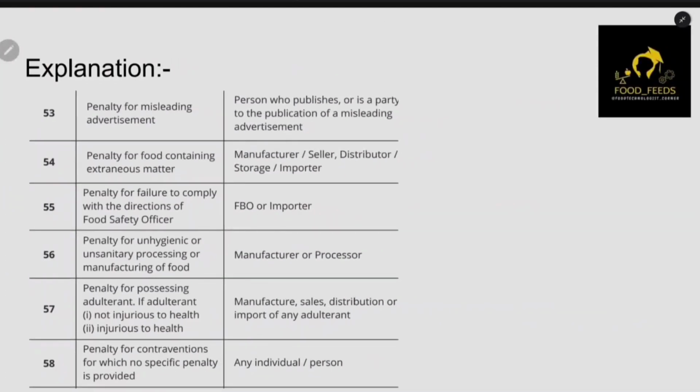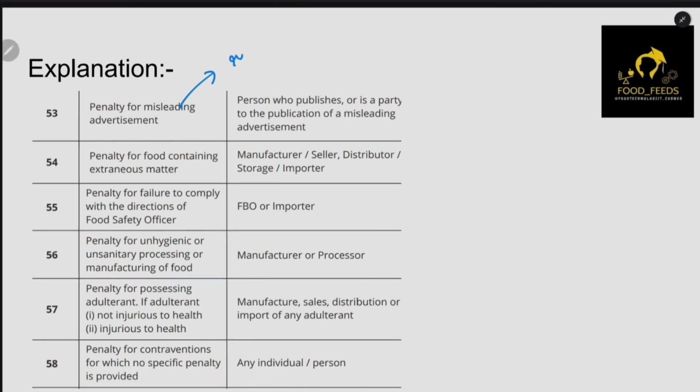Next is misleading advertisement. Telling something false in an advertisement is not good. For example, if you say that this product will cure this much disease, or if you eat this specific product it will give you energy or power. You can take a good example of Red Bull. Red Bull gives wings. This is a tagline, and it basically cost them something like 20 million, because obviously Red Bull cannot give wings. This is a misleading advertisement. In India it will cost you 10 lakhs if you mislead through an advertisement.